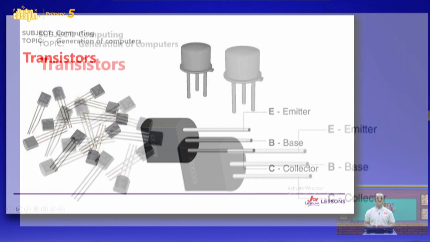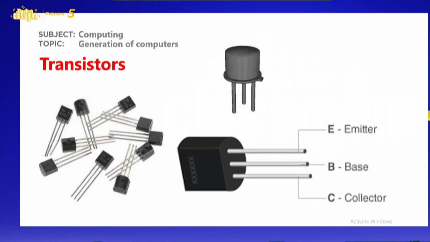Now the transistor has three parts. The first part is the emitter. The second is the base, and the third is the collector. So a transistor has three parts. Good. Now let's move on.